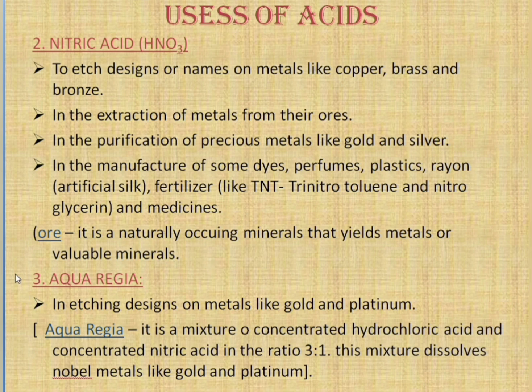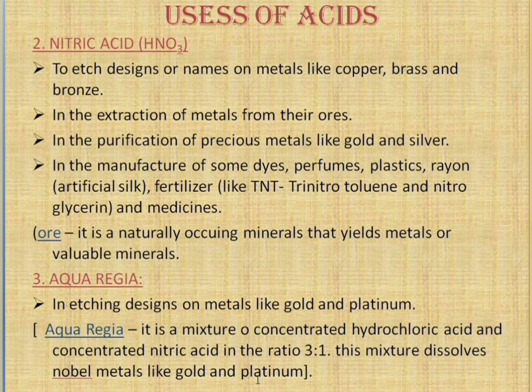Next, the third one is aqua regia. It is used in etching designs on metals like gold and platinum. Aqua regia means what I have given here separately. It is a mixture of concentrated hydrochloric acid and concentrated nitric acid in the ratio of 3:1.